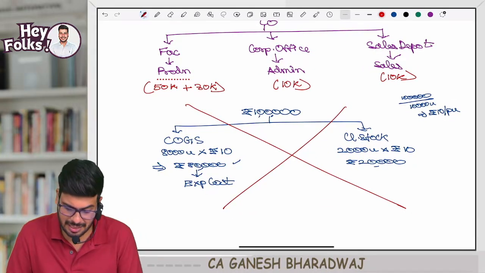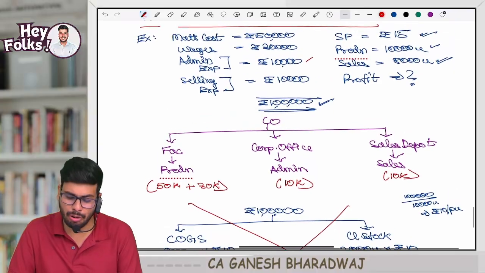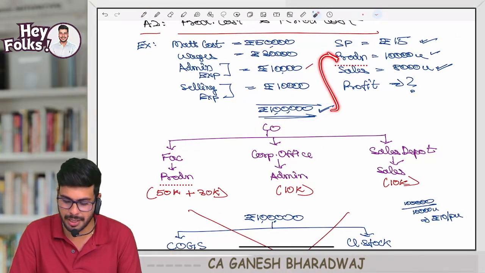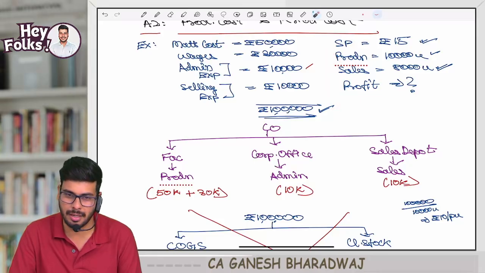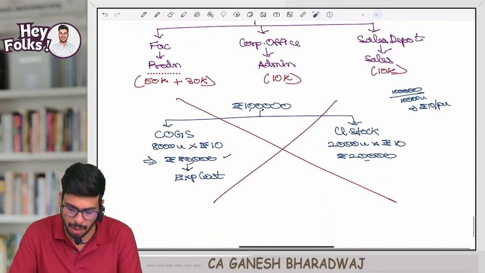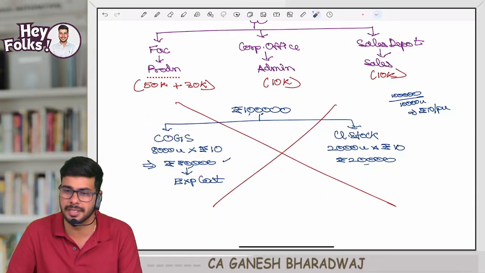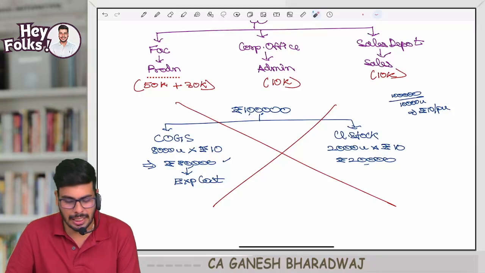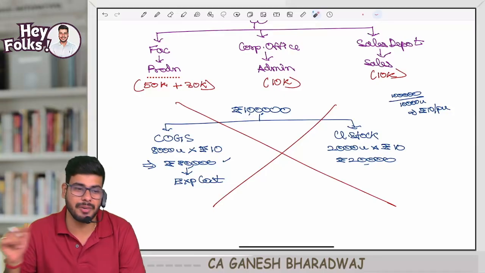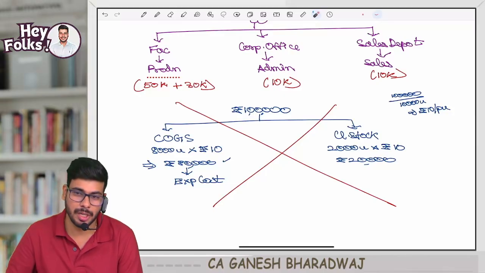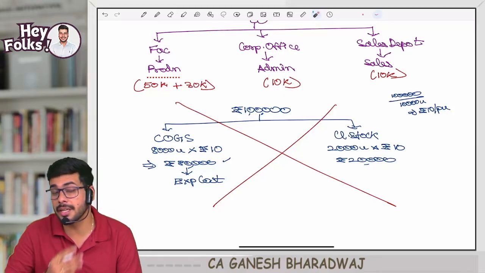Now, sir, you told us that totally what you are incurring, you cannot take, right? Because that is a cost pertaining to 10,000 units. So you should take only the cost pertaining to 8,000 units. Sir, we properly took that only, and we are saying this is the cost we should knock off against my sales. Still you are saying wrong. What is the problem, sir? The problem is not with respect to bifurcating. The problem here is about stock valuation. We have made a mistake in stock valuation.